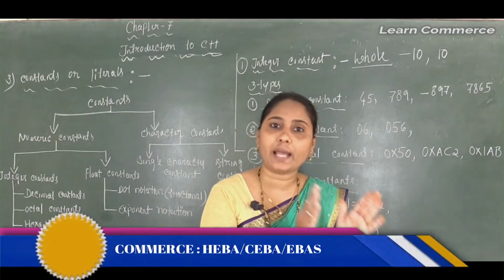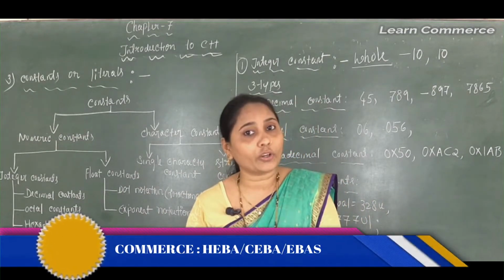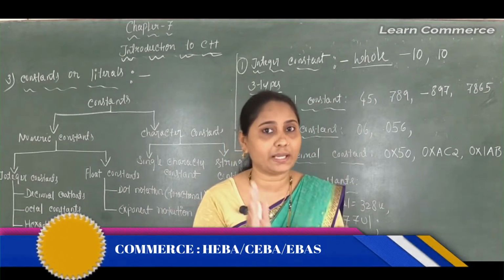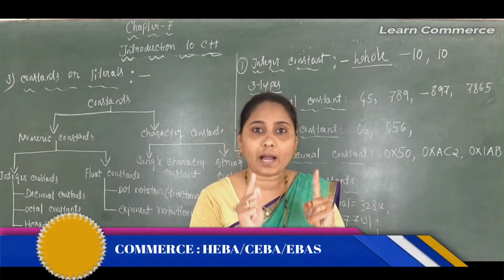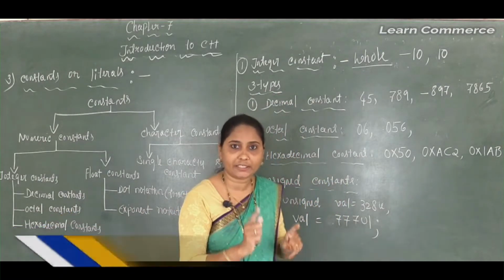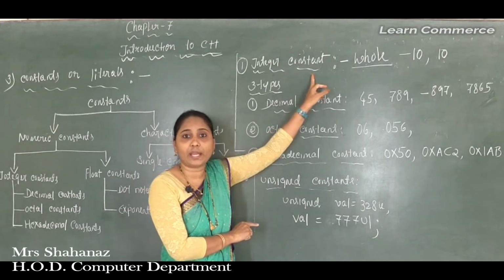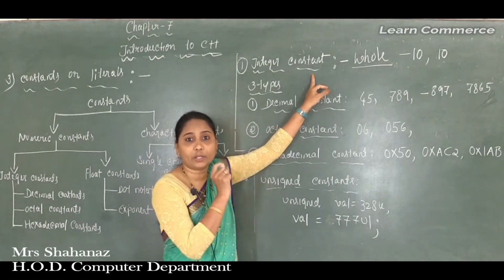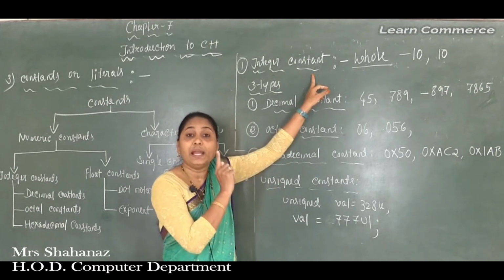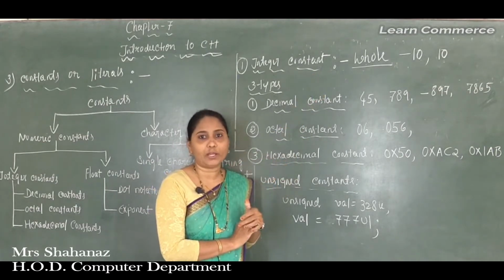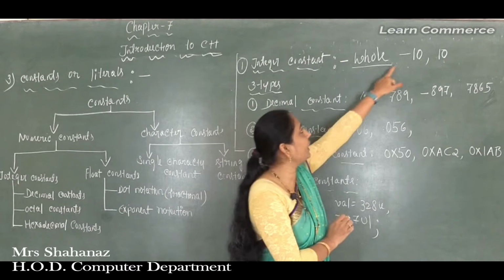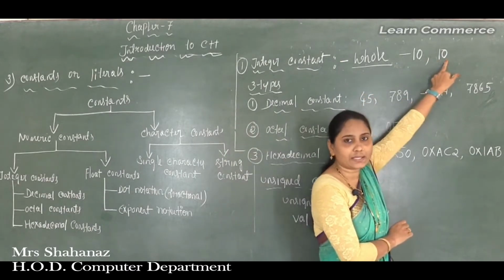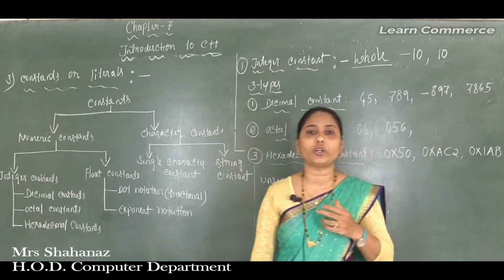We know that 10, 20, 30 or 40, 50, 60 all come in the case of whole numbers here. Always when you use an integer constant, we need to take the integer value only. The numeric value always begins with a digit, and we can take any type of value, maybe signed or unsigned, or long or short type value.